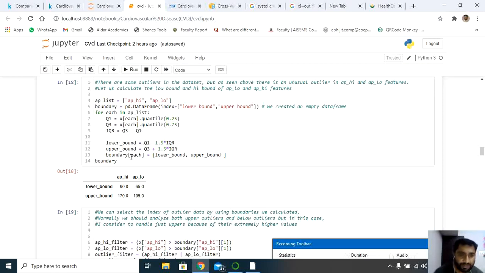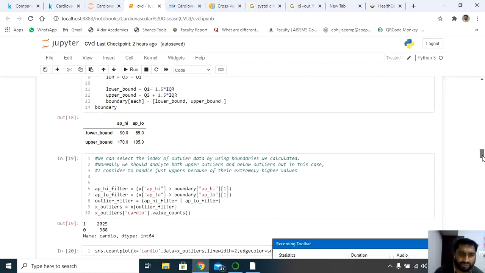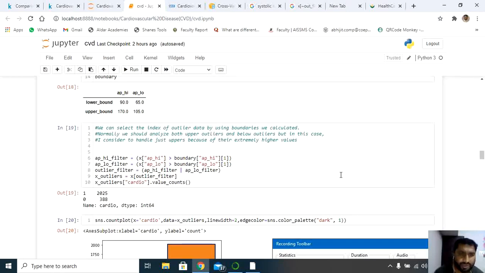Next, the lower bound and the upper bound, I'm going to store in lower bound as well as upper bound. You can see here the lower bound for systolic blood pressure is showing 90, and for diastolic blood pressure it is giving 65. Upper bound 170 and for diastolic 105. So to some extent we can clear the outlier problem that we have in our data set.